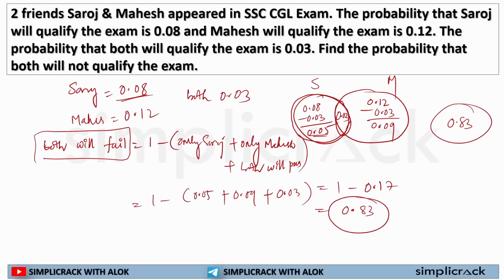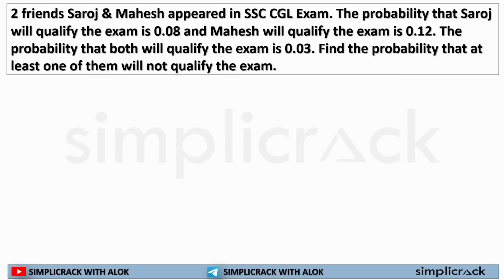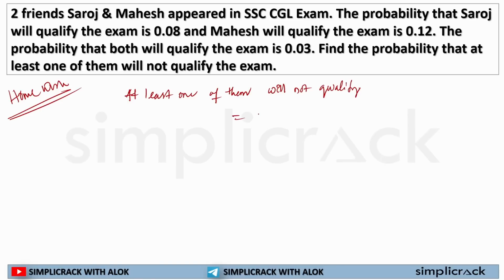This is how different types of questions work. Here there are two variables. You may get a 3 variable question or a 4 variable question. This is how you will be calculating these things. Now, this is a homework. Just remember, at least one of them will not qualify is equal to 1 minus both will qualify.